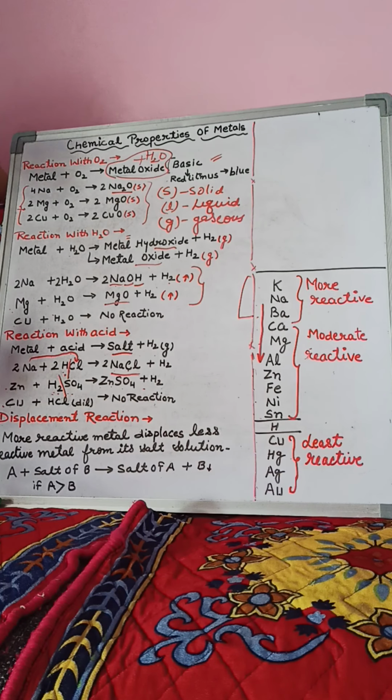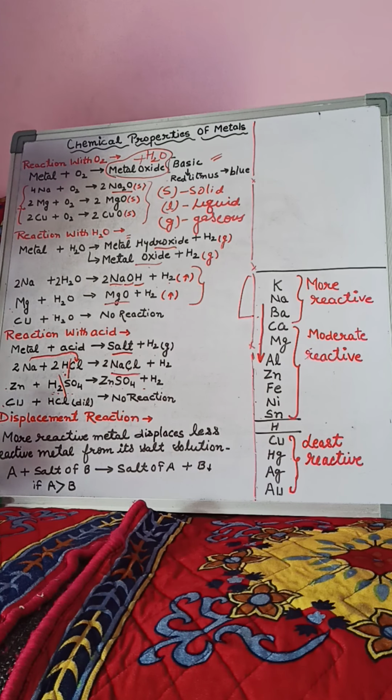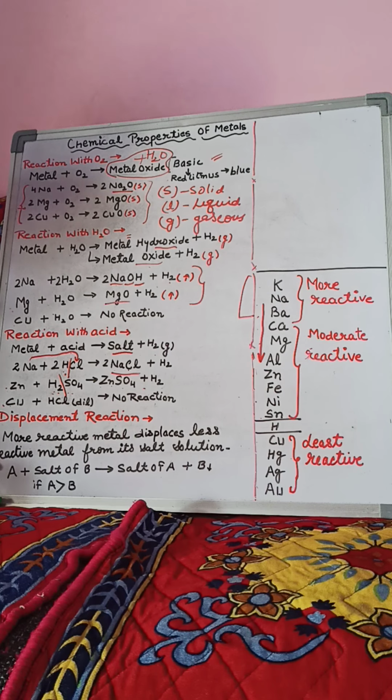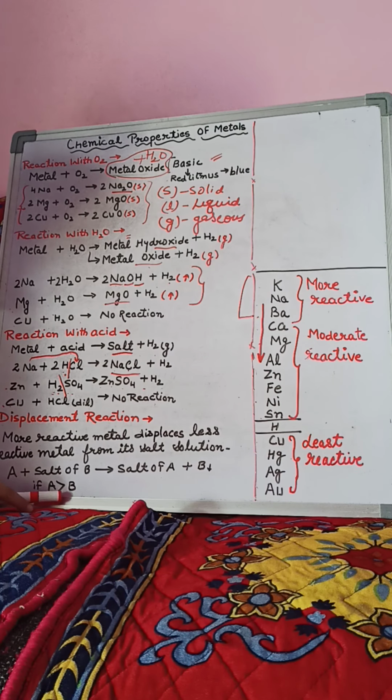The next chemical property of metals we can understand with the displacement reaction. Now let us first define a displacement reaction. A reaction in which a more reactive metal displaces a less reactive metal from its salt solution. It means here we are talking about two metals and we will compare the reactivity of these two metals, and if one metal is more reactive then it would be able to displace the less reactive metal from its salt. For example, A plus salt of B. Here two metals are present, A and B.